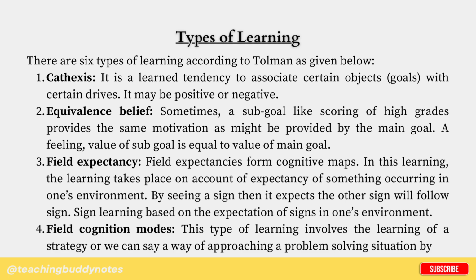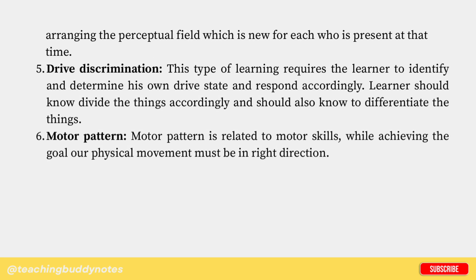Field cognition modes. This type of learning involves the learning of a strategy, or we can say a way of approaching a problem-solving situation by arranging the perceptual field, which is new for each person present at that time. Drive discrimination. This type of learning requires the learner to identify and determine his own drive state and respond accordingly. The learner should know how to divide things accordingly and also how to differentiate between things. Motor pattern. Motor pattern is related to motor skills. While achieving the goal, our physical movement must be in the right direction.